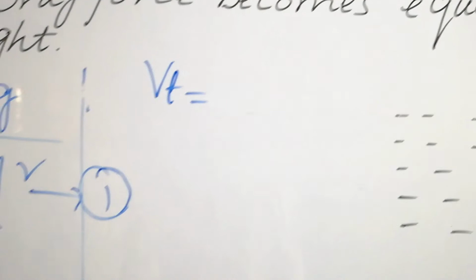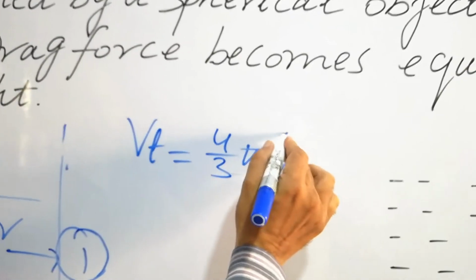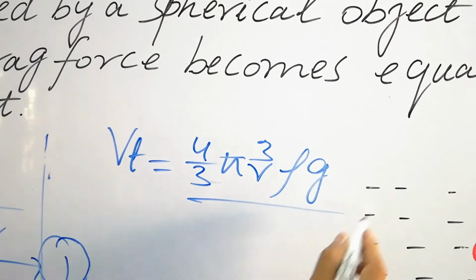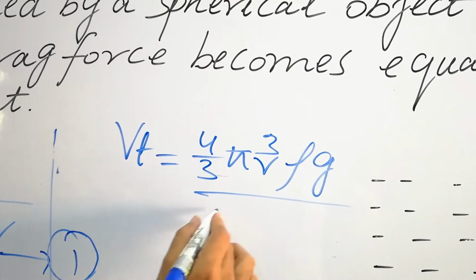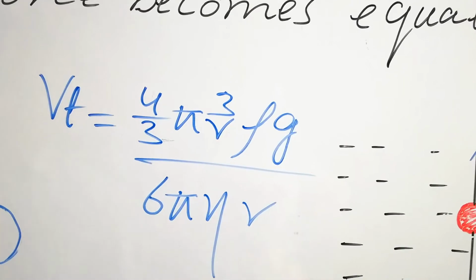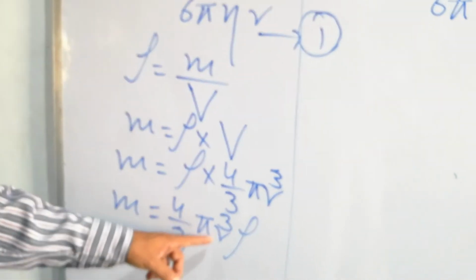Look at the equation number 1 now. The value of m is 4 by 3 pi r cube rho into g divided by 6 pi eta r. The value of the mass is there, that is 4 over 3 pi r cube rho.